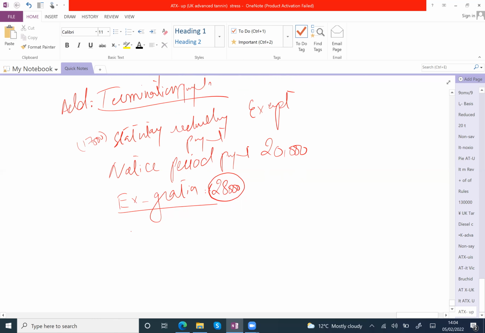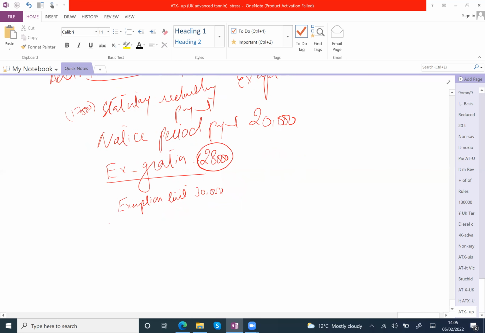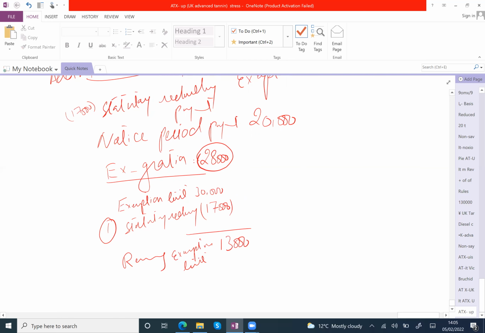So firstly, we will start a working to check the exemption limit, which is 30,000. But the rule is, who will firstly use the exemption limit? Wholly exempt payments. Statutory redundancy in this question, 17,000, will use the exemption limit. So what is the remaining exemption limit? 13,000.